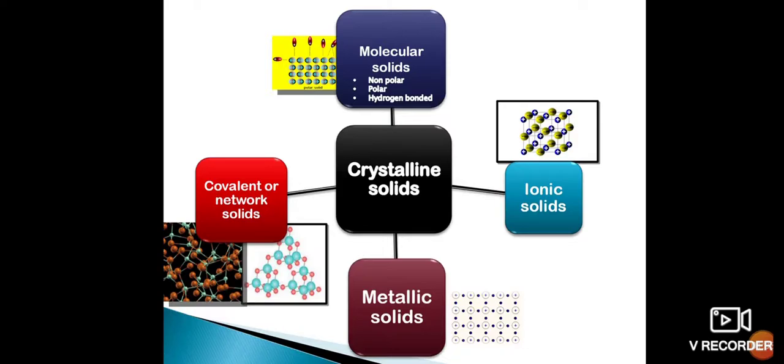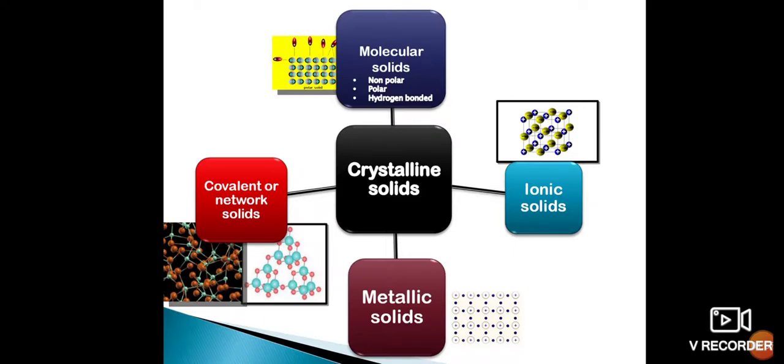For the CBSE exam, you can face 1 mark questions from this section. By giving some example, they will ask you what is the type of this crystalline solid, or what is the type of interaction force in such particles. We expect that type of question from this category.